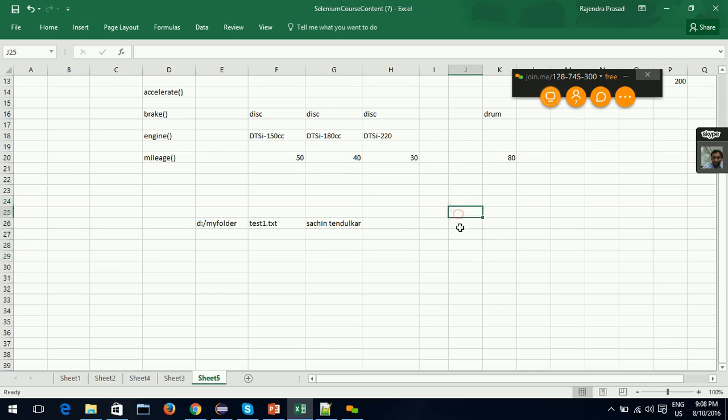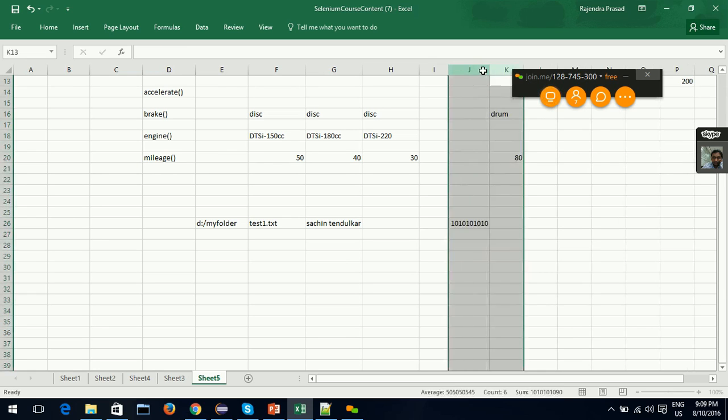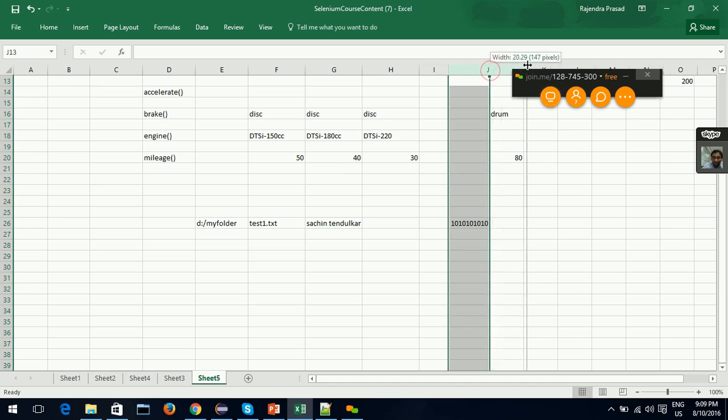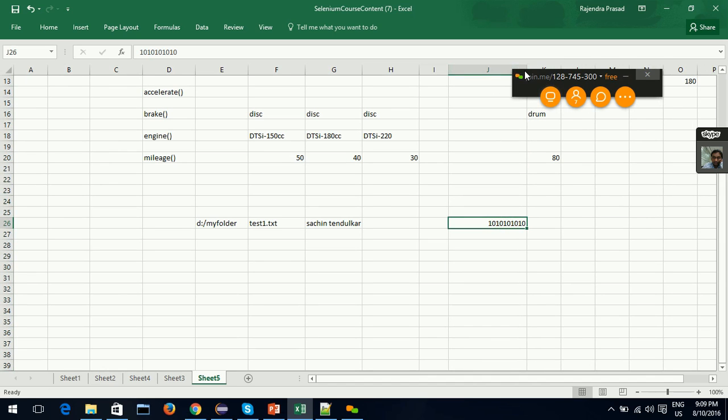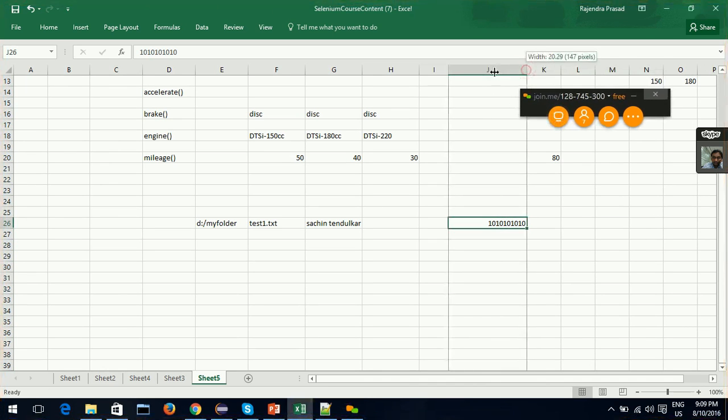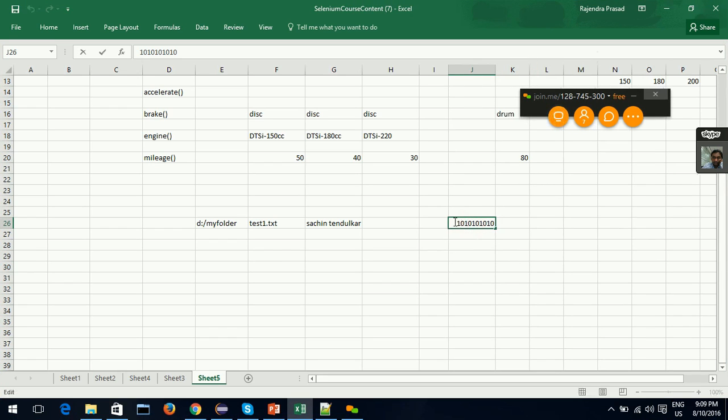In it, this data is first converted into bits, like this. Maybe I'm not giving you the exact conversion, just putting this. Suppose this is the memory location. 10 10 10 10.